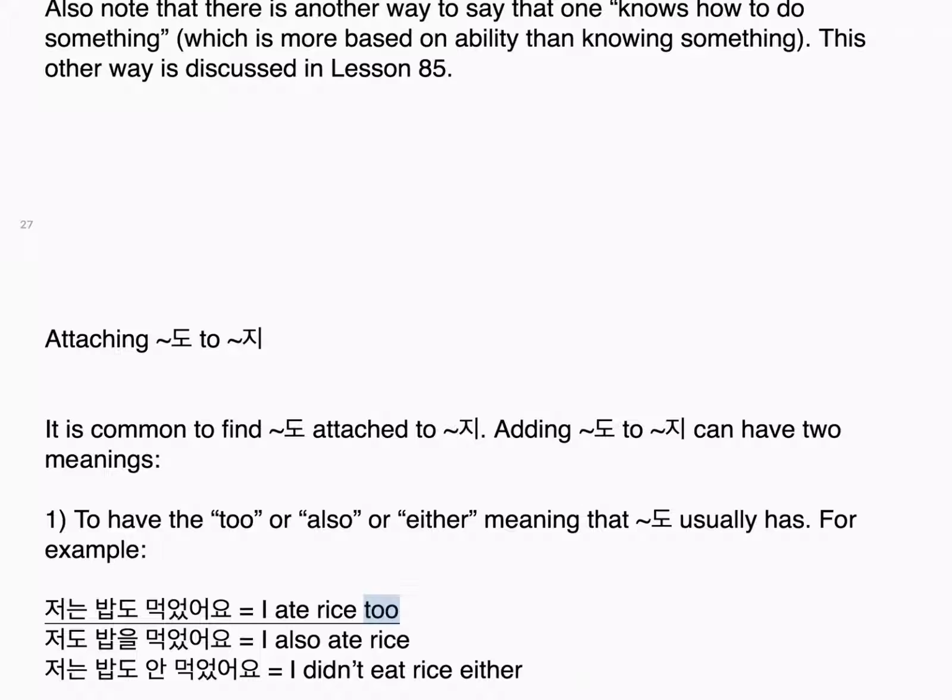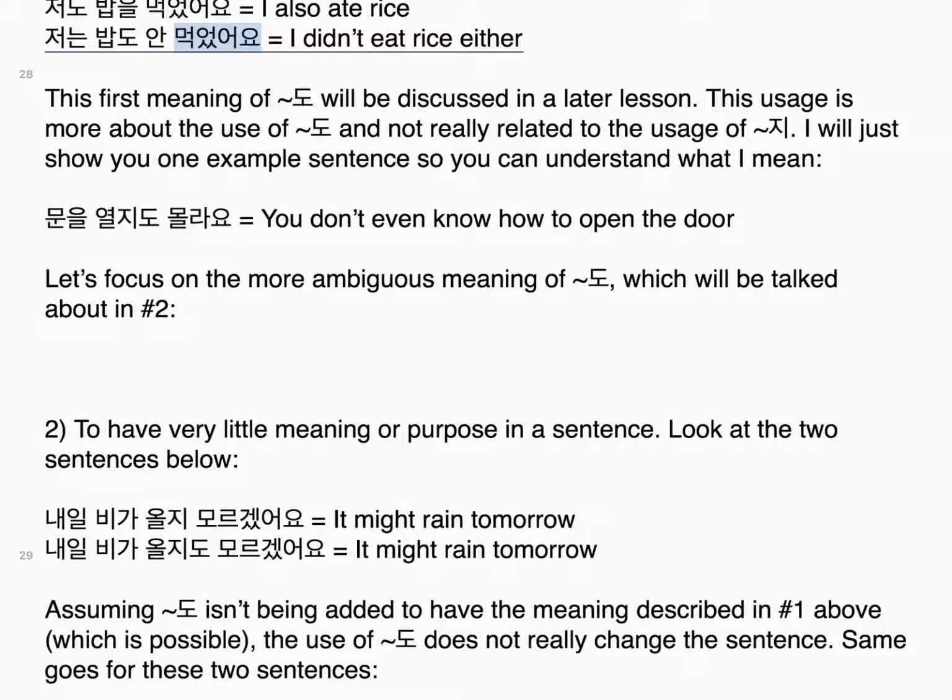I ate rice too. 저도 밥을 먹었어요. I also ate rice. 저는 밥도 안 먹었어요. I didn't eat rice either. This first meaning of 도 will be discussed in a later lesson. This usage is more about the use of 도 and not really related to the usage of 지. I will just show you one example sentence so you can understand what I mean. 문을 열지도 몰라요. You don't even know how to open the door.